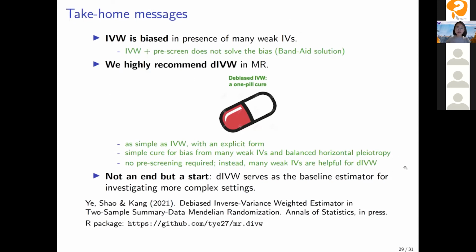And this is not an end, but a start. So the DIVW estimator can serve as the baseline estimator for investigating more complex settings. And this is our paper, and we have an R package on GitHub. And so please feel free to try it.